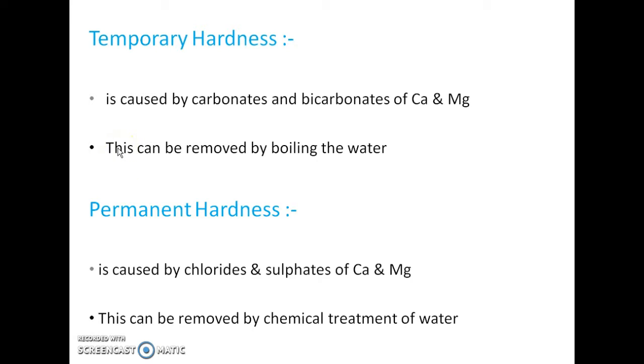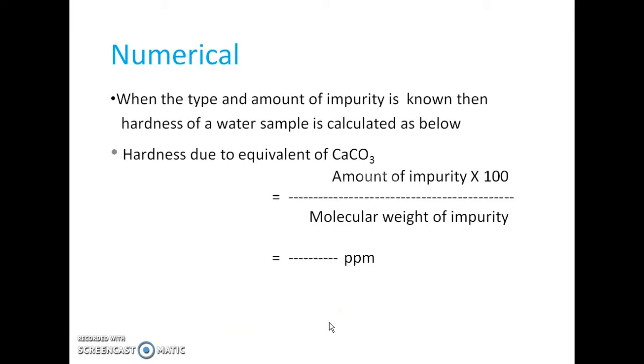The temporary hardness can be removed just by boiling the water sample, and permanent hardness is caused by chlorides and sulfates of both metal ions, that is calcium and magnesium. Permanent hardness cannot be removed by boiling, but it can be removed by chemical treatment of water.